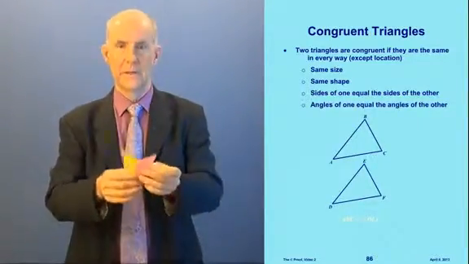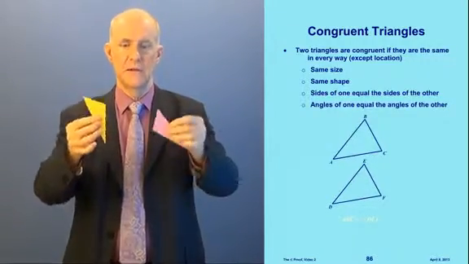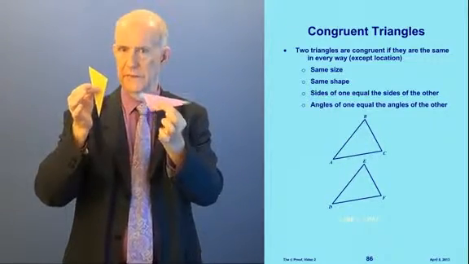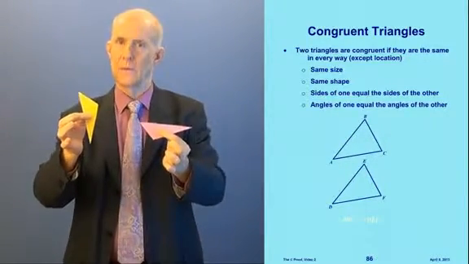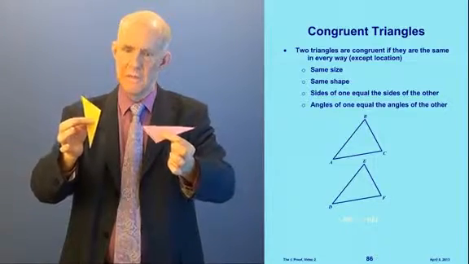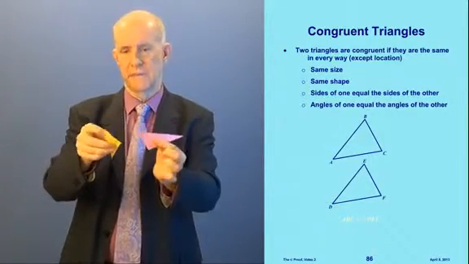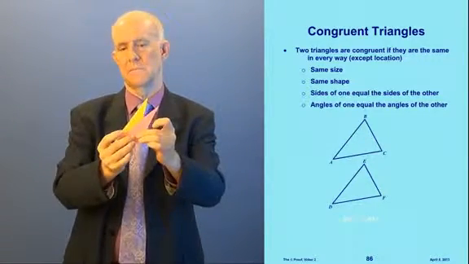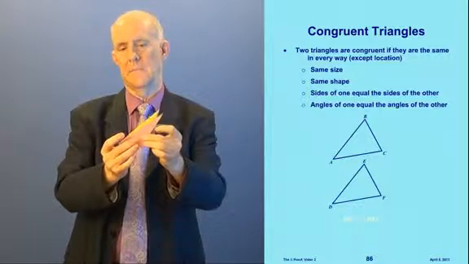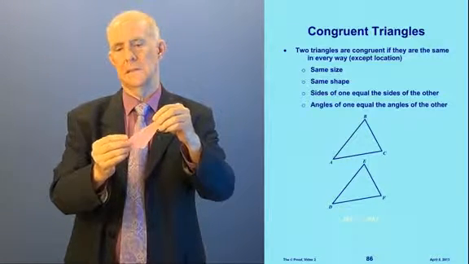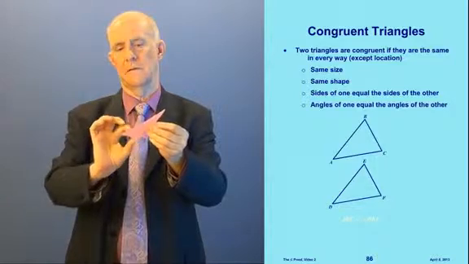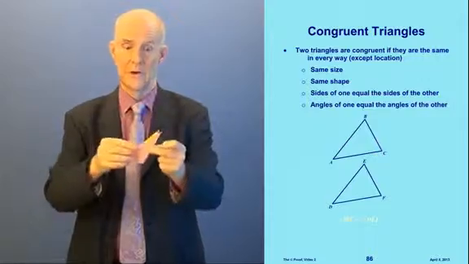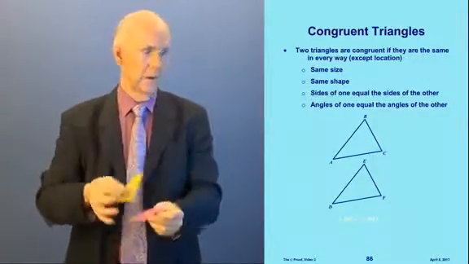Now let me show you. I have a little example here. Okay? So these two triangles, let's say this pink one is over here and this yellow one is over here. If they're congruent, then what it means is if we could move them, they would match up exactly. Well, I'd have to flip this one over and move this around like this, and you can see as I bring them together that they're going to match up like that. And then if I turn it over, you can see they match up exactly. That means they're congruent, although they weren't together. One's here, one's here. Okay?